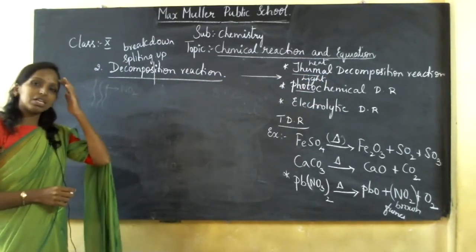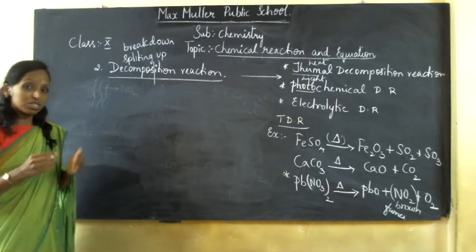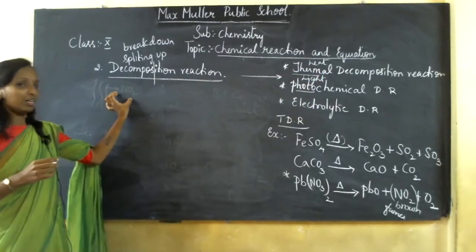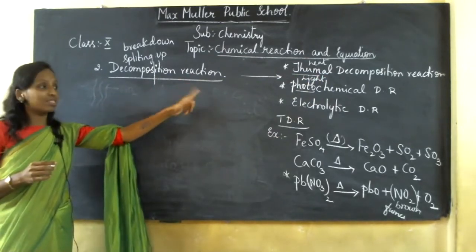a photochemical decomposition reaction. It is the same decomposition reaction, where a single reactant breaks down into two or more products in the presence of light.